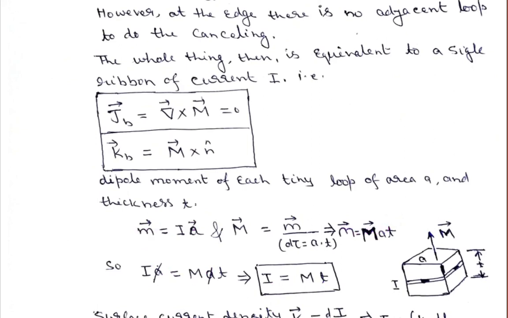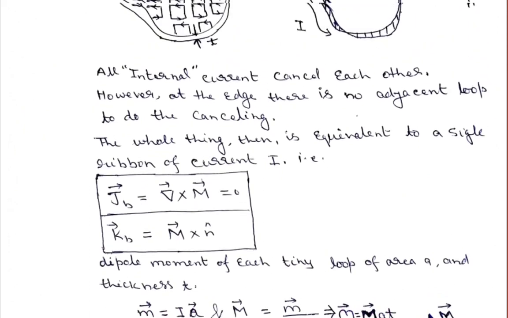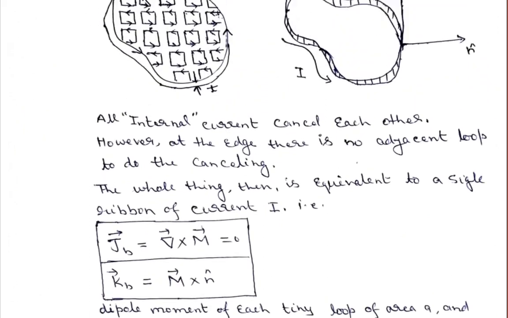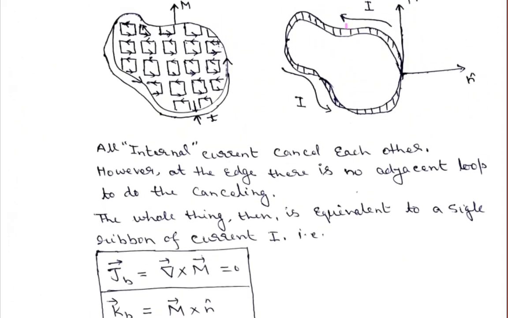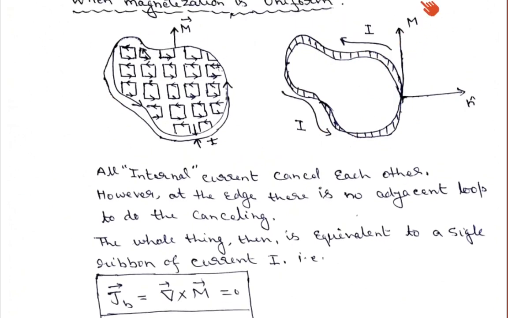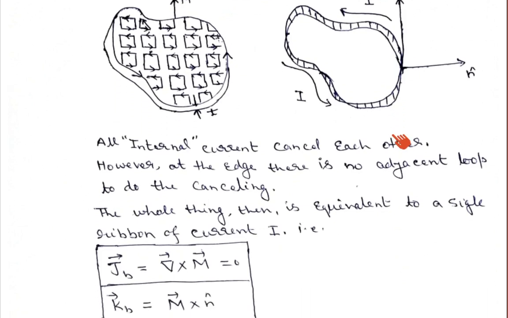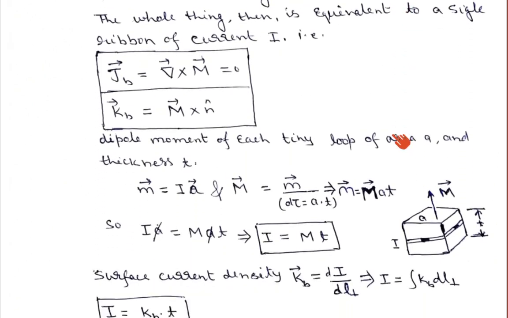So whatever current is flowing on the surface of the ribbon can be written as the magnetization vector M into the thickness of the ribbon. So I is equal to capital M, the magnetization, into thickness.